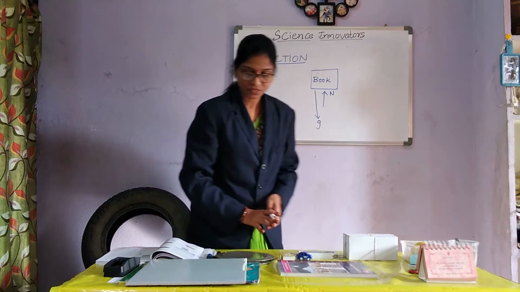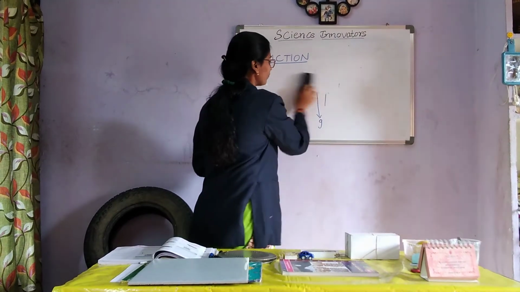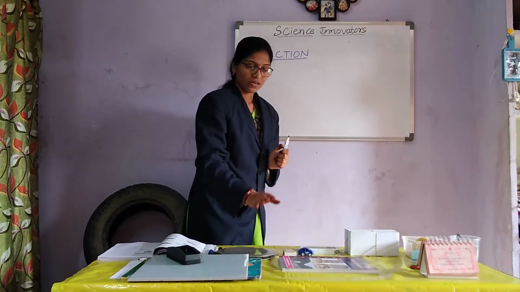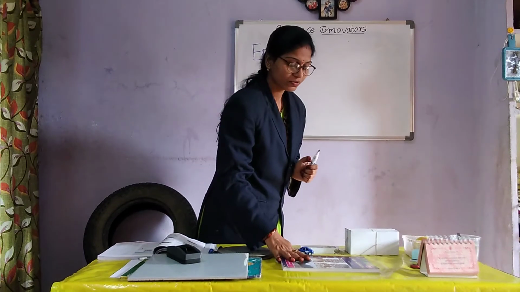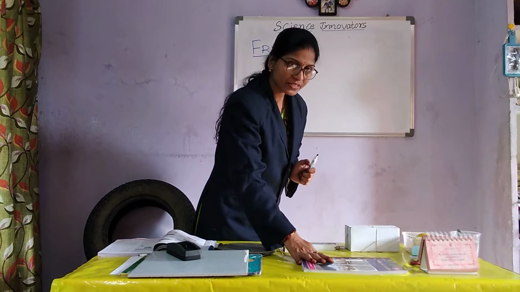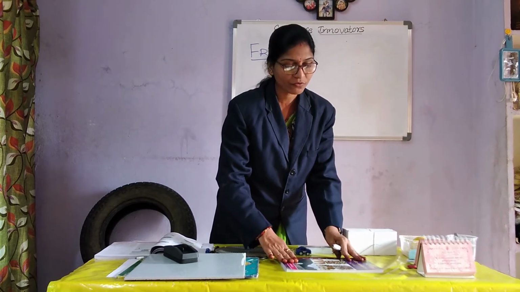Right, children? Next, we move on to different types of frictions. What are the different types of frictions? We'll see. So here, I am moving the book for some distance. I am applying the force. Earlier it was at rest, without moving. When I started moving it, applying the force, it moved, and after moving for some distance, it started moving freely.